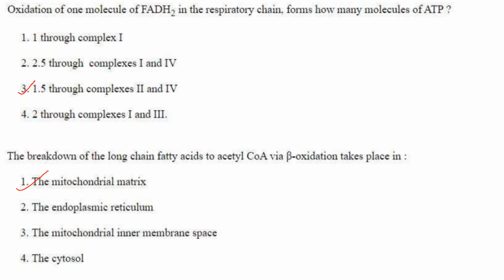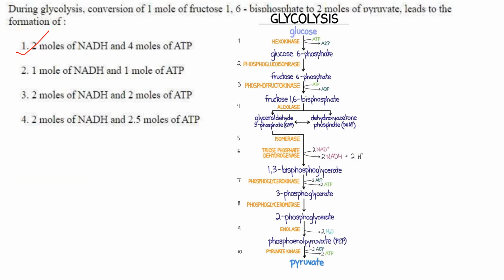The breakdown of long chain fatty acyl acids to acetyl-CoA via beta oxidation takes place in? So it takes place in the mitochondrial matrix. Answer is option. Next question.